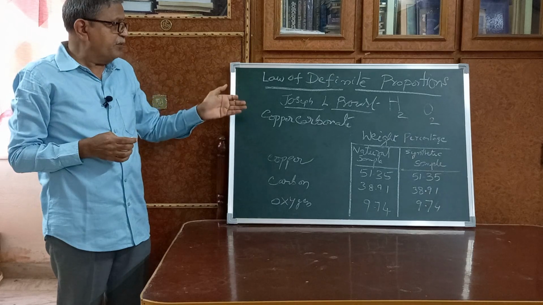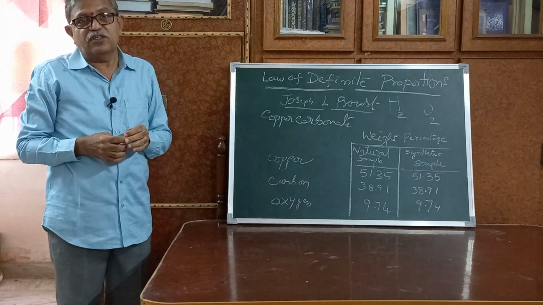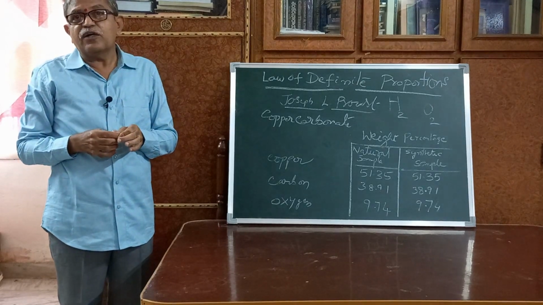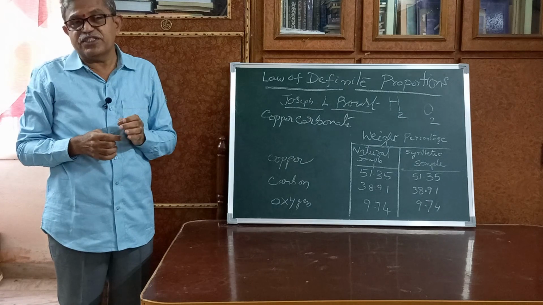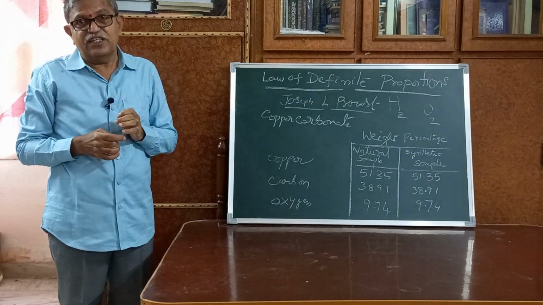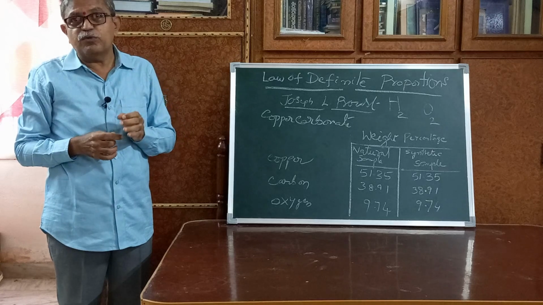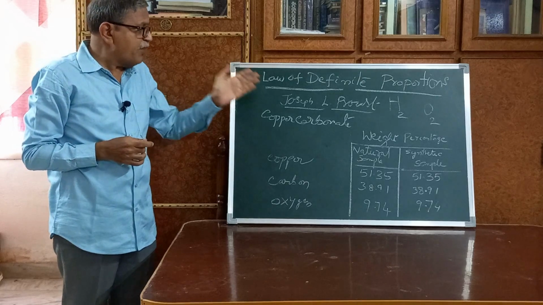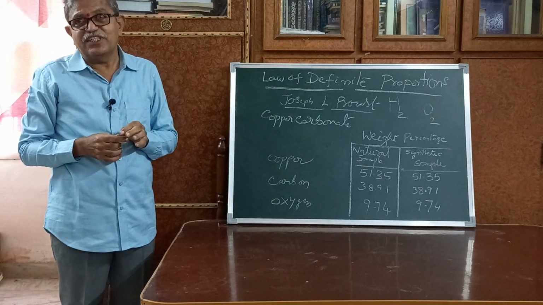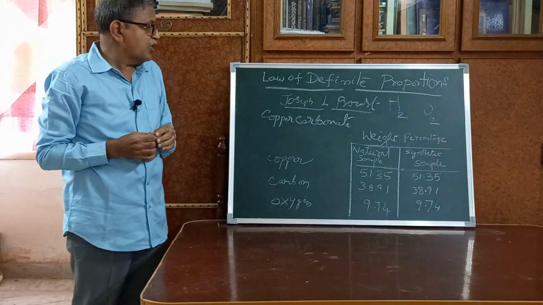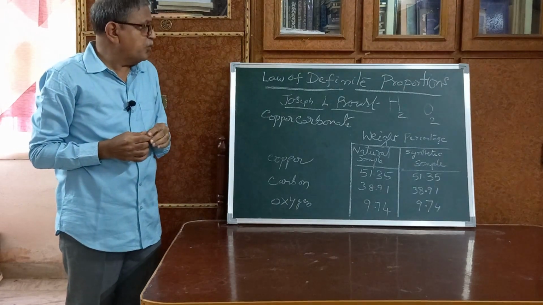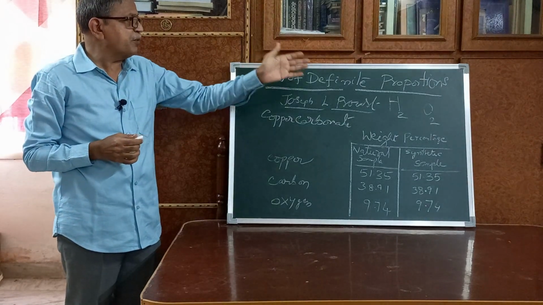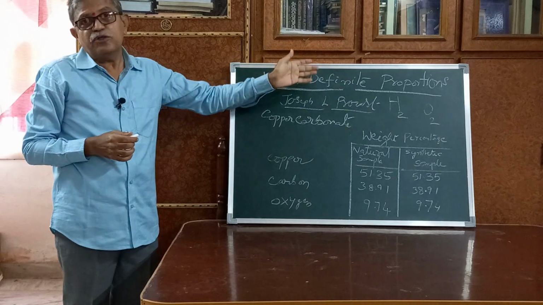So, coming to these two reports of the experiments conducted by Mr. Proust, he concluded that in any given chemical substance, the elements which react to form a compound will be in the same ratio. This is the postulate or the law proposed by Mr. Joseph L. Proust. That is called the law of definite proportions or the law of constant proportions.